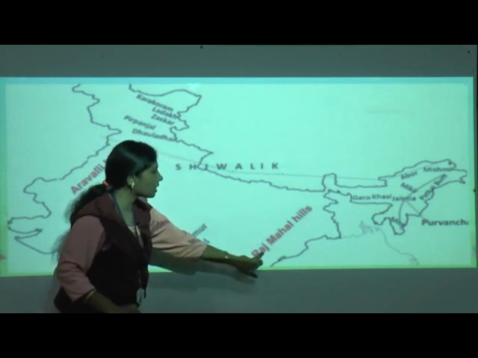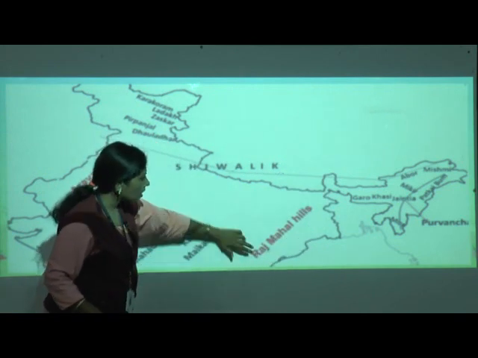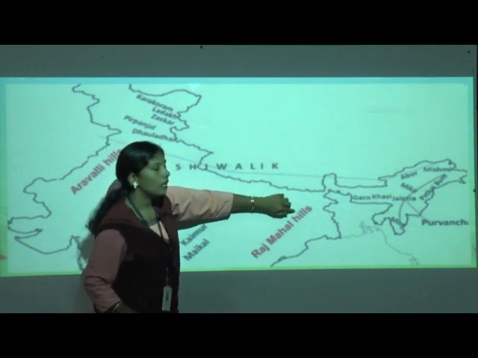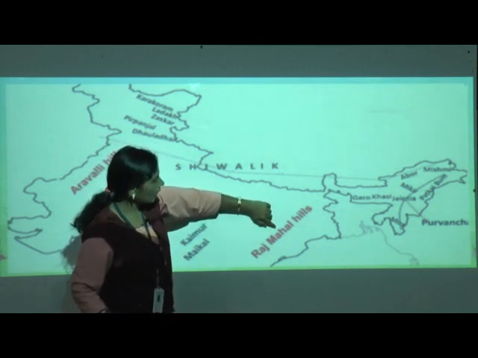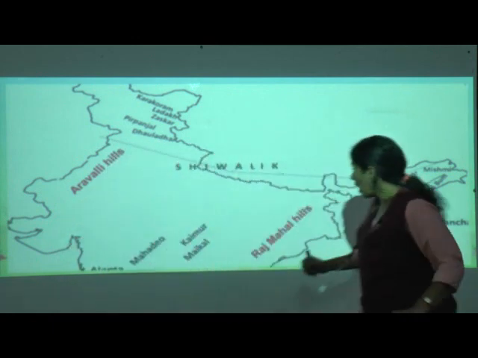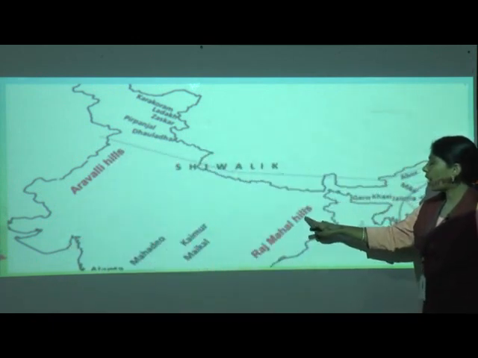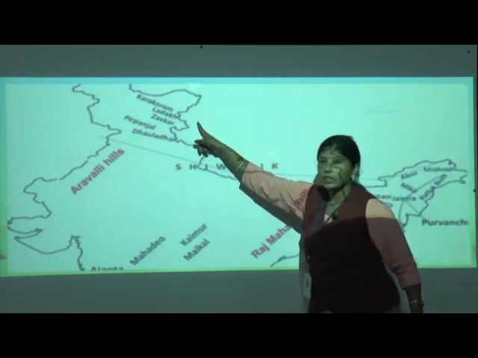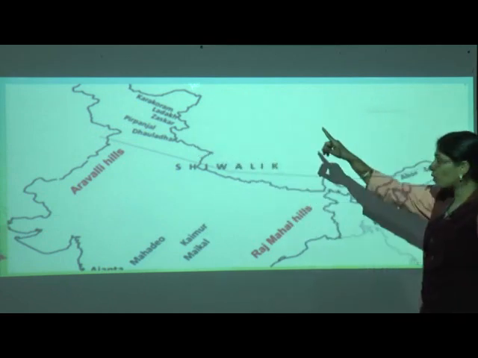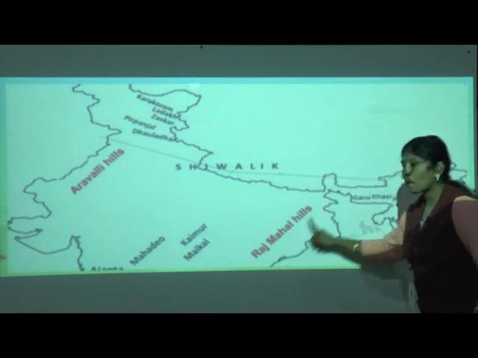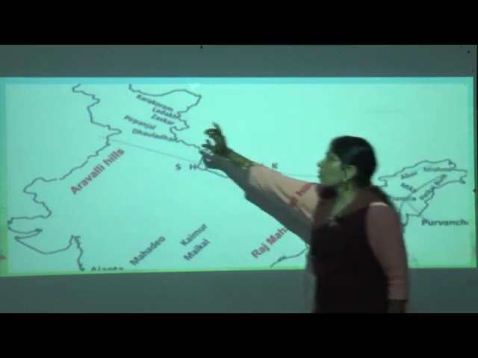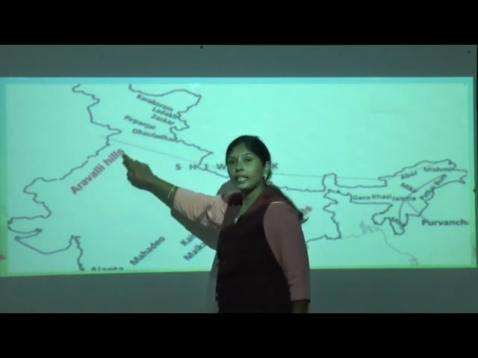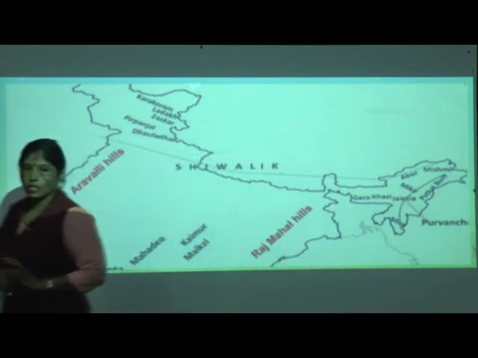Now north to east side, which side do we have this red color? Can you see this? Yes, this is Rajmahal hills, R-A-J-M-A-H-A-L, H-I-L-L-S, hills. Okay, see this north, this is east side. What do we have here? Rajmahal hills, correct. From north to west side, what do we have here? Aravalli hills. Okay, have you understood?